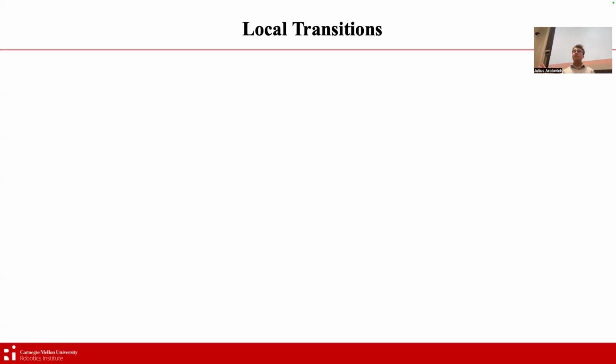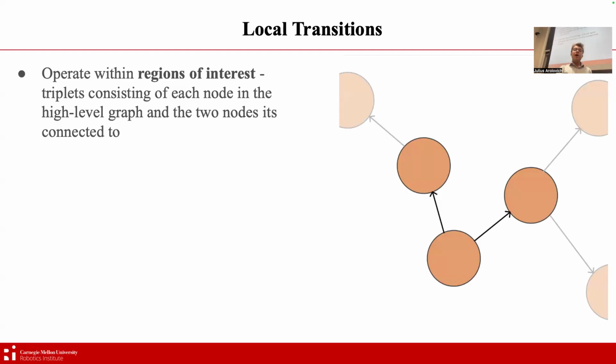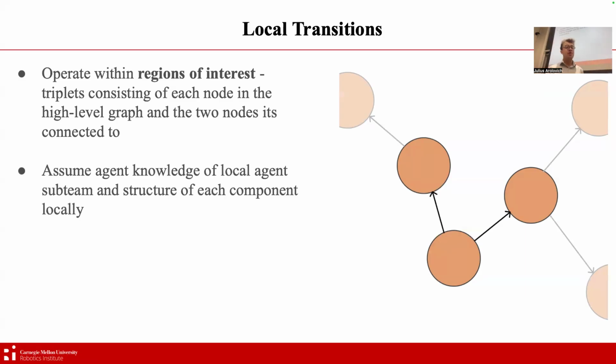Now, we have our graph. Let's talk about how agents actually conduct these transitions, or actively decide to transition, through this high-level graph. We operate within regions that we call regions of interest. Regions of interest are triplets of nodes in the high-level graph, consisting of a central node and the 2 nodes that it has outgoing edges to.